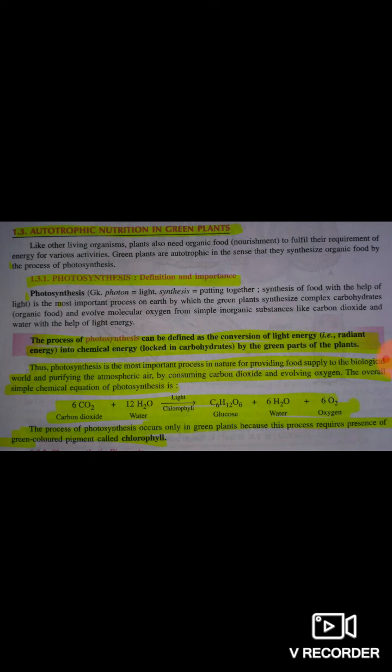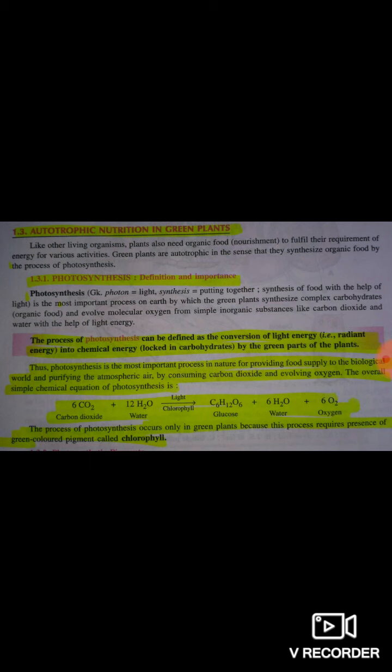Photosynthesis can be defined as the conversion of light energy, that means radiant energy, into chemical energy by the green plant or its parts. In the photosynthesis reaction, 6 molecules of carbon dioxide and 12 molecules of water react in the presence of light and the pigment chlorophyll to form glucose, water and oxygen.